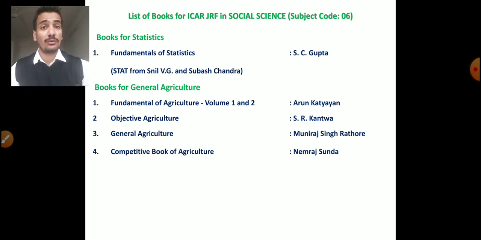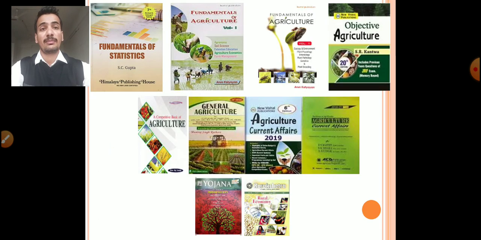Now which books do you have to read for general agriculture? You firstly read Fundamentals of Agriculture, volume 1 and volume 2 by Arun Katyayan, then the books of Muniraj Singh Rathod and Nimraj Singh. And another book is Objective Agriculture by S.R. Kantwa.